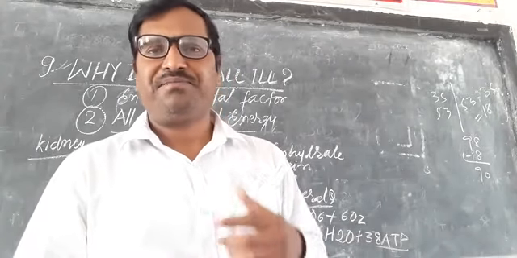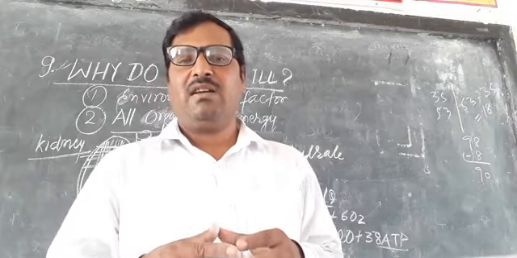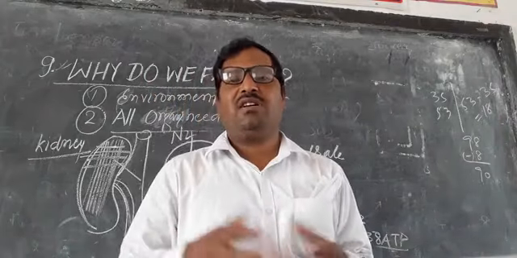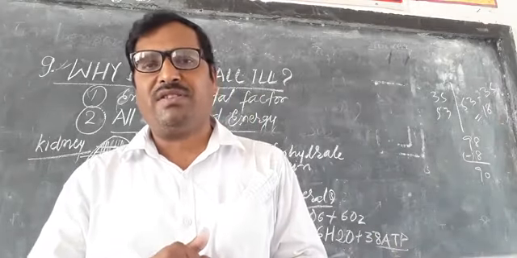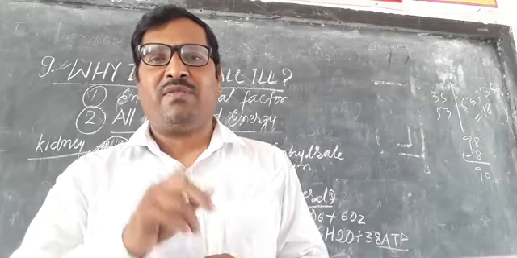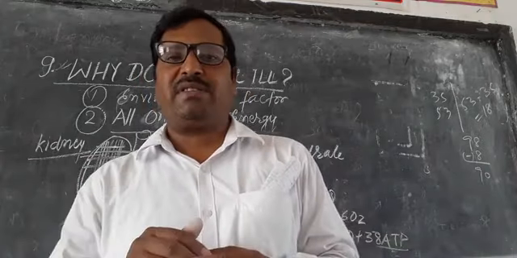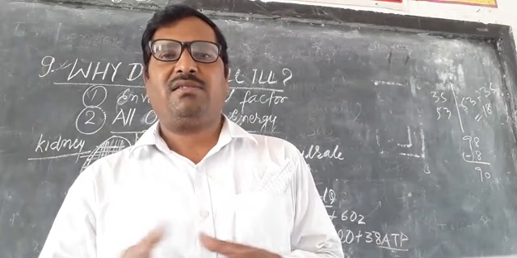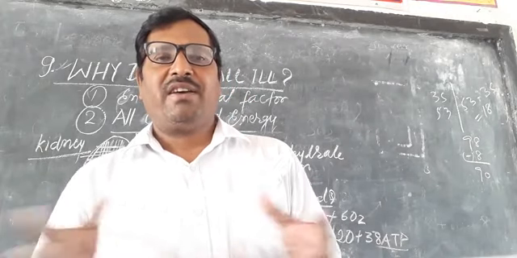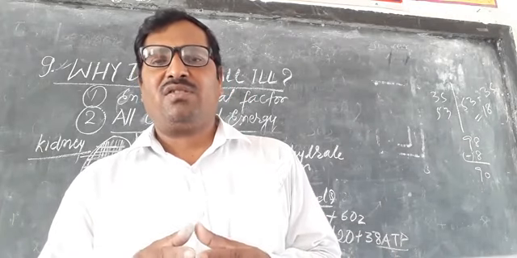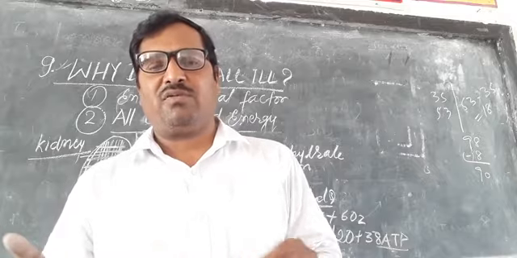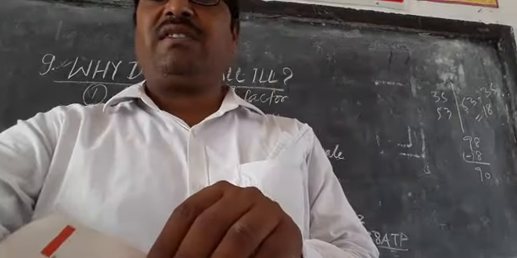Non-infectious diseases are those which do not transmit from an unhealthy person to a healthy person. For example, AIDS is not transferable, and cancer is not transmitted from one person to another. So these are the topics related to that.